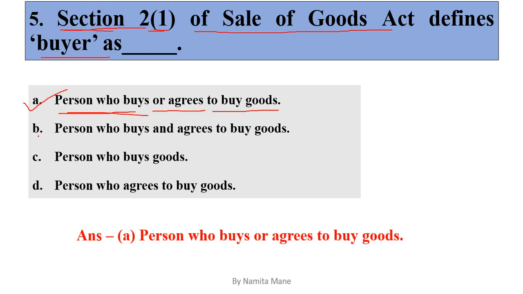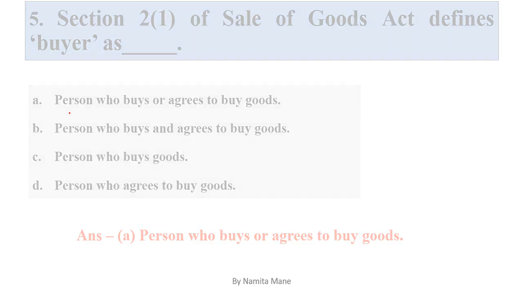Why we are not taking option B? Though the words are same, person who buys and agrees to buy. So here, and or. So as per this section 2 subsection 1, the correct definition is the person who buys or agrees to buy the goods. Next question, question number 6.